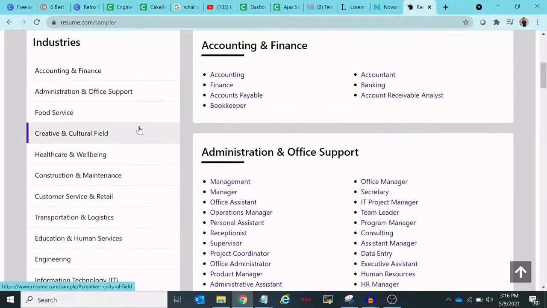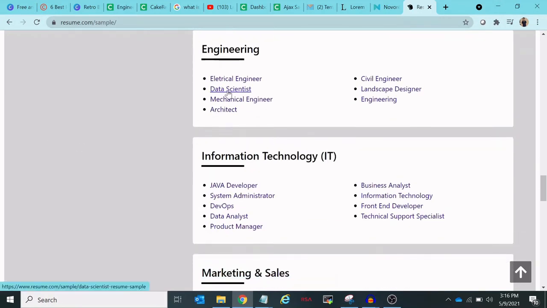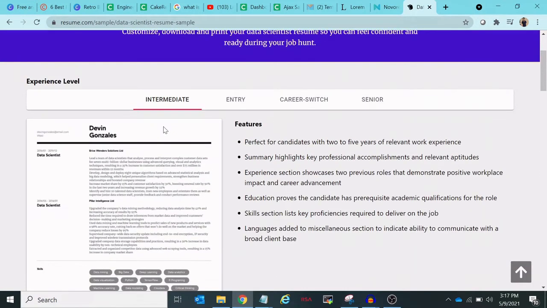So I want one for engineering, so I will click on engineering, and I want a data science resume, so I will choose that one. Okay, so click on text template.